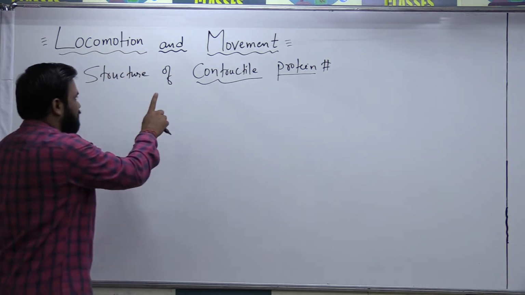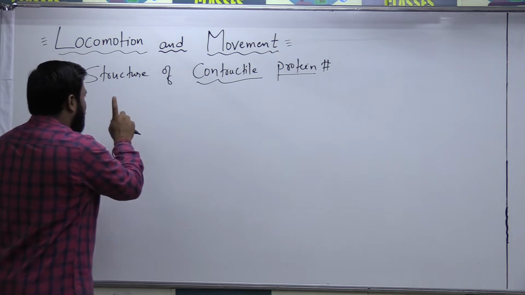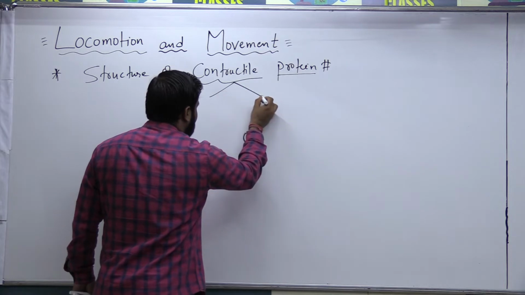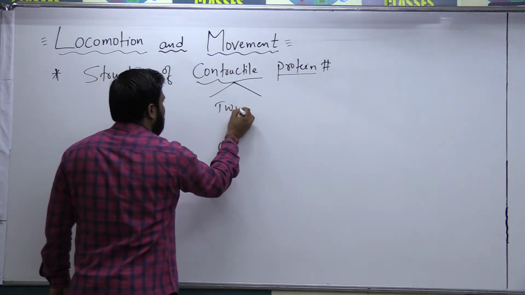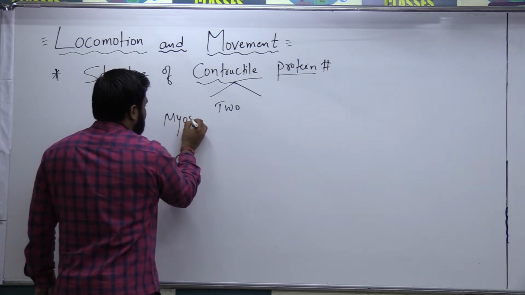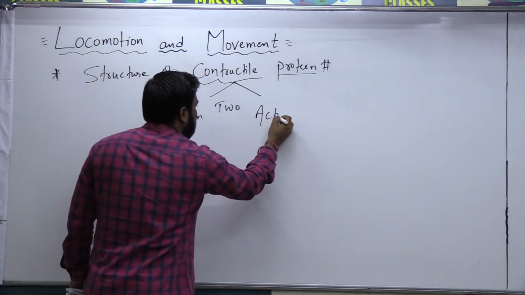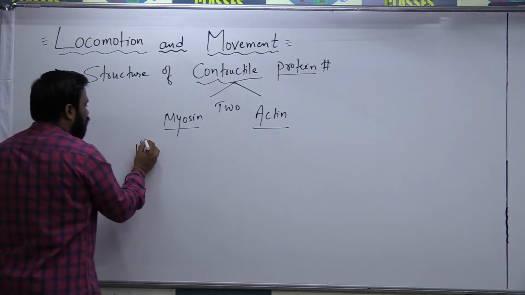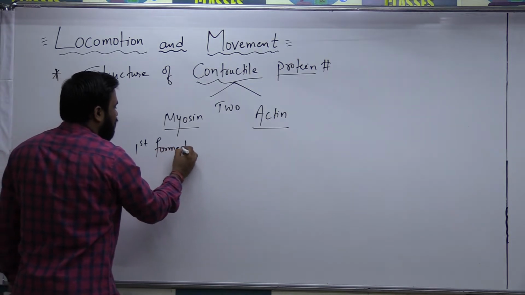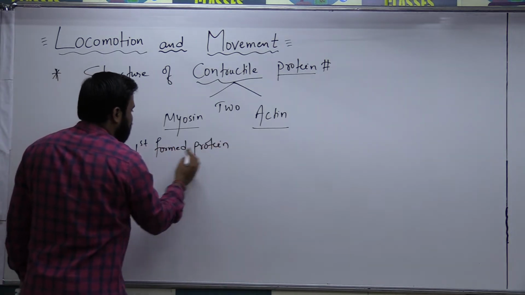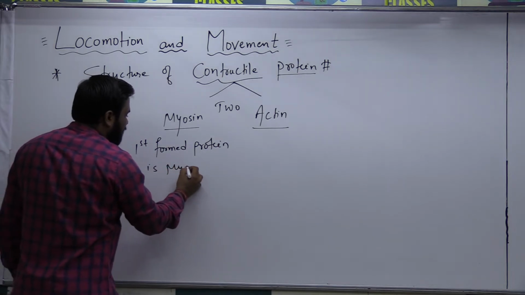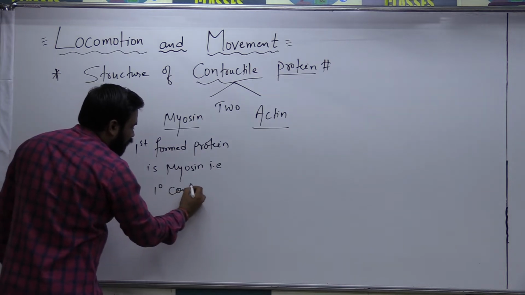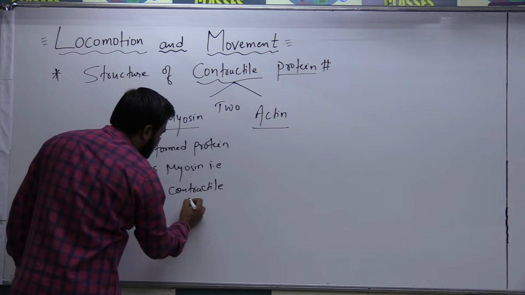But before that, we will understand what the two contractile proteins are. Under locomotion and movement, there are two kinds of contractile protein. One is myosin, another is actin. Myosin is the first formed protein. That's why it is also called the primary contractile protein.